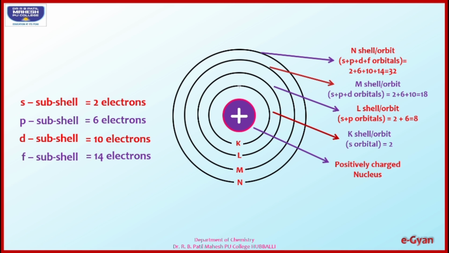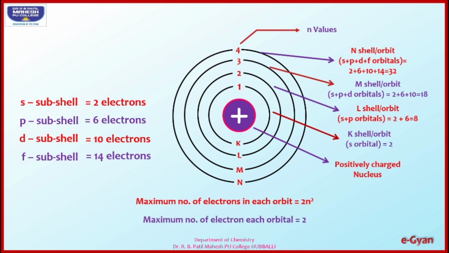These K, L, M, N, in other words, are known as first cell, second cell, third cell and fourth cell, and these numbers are known as n values. The relationship between n value and orbit is that the maximum number of electrons in each orbit is equal to 2n square, whereas each orbital can have a maximum of 2 electrons.